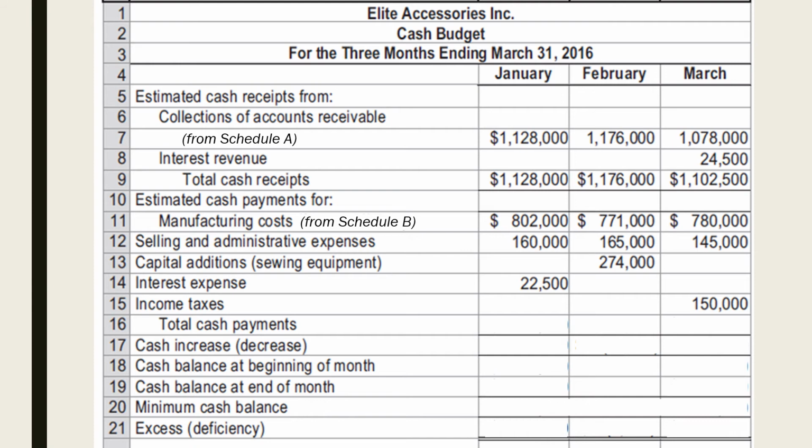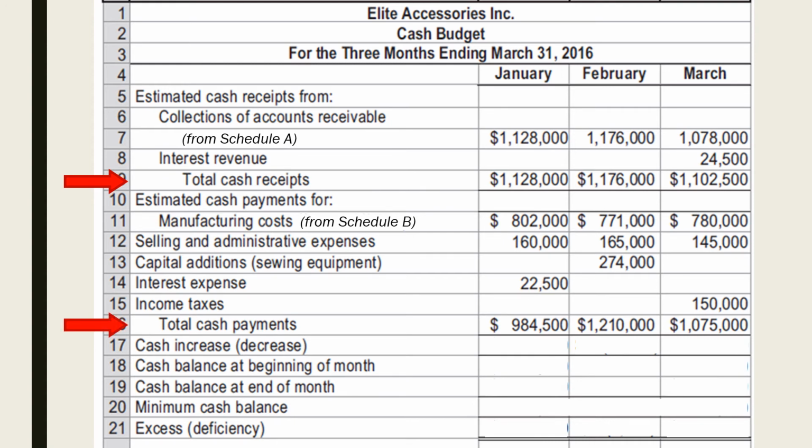Adding all the manufacturing costs and the additional transactions per month, we come up with the total cash payments of $984,500 in January, $1,210,000 in February, and $1,075,000 in March. The cash increase or decrease per month is computed by subtracting the total cash receipts of the month and total cash payments of the month.